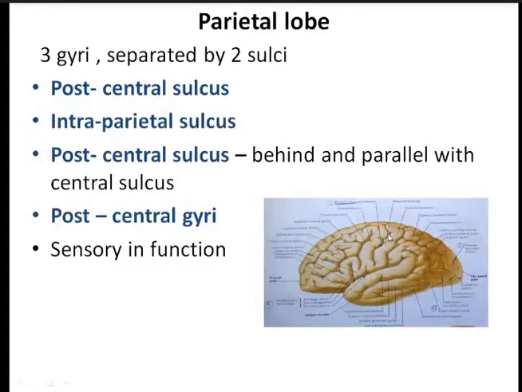As this gyrus lies behind the central sulcus, it is sensory in function. So this is sensory in function. This is the post-central gyrus.